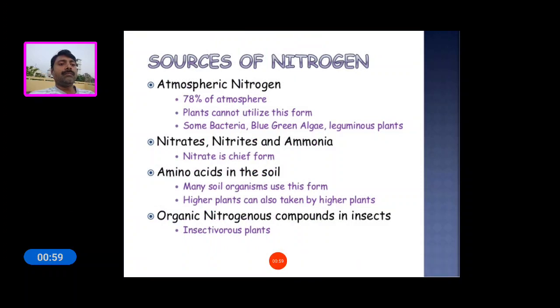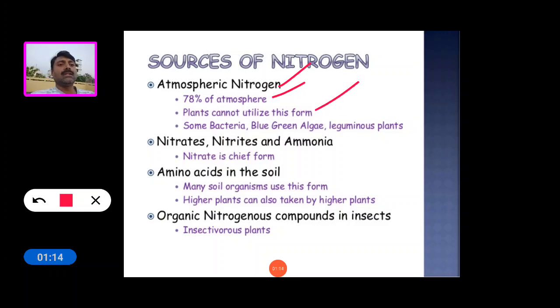Now see the nitrogen sources. In the atmosphere, 78% is atmospheric nitrogen. Plants cannot utilize this form, but some bacteria, blue-green algae, and leguminous plants utilize this atmospheric nitrogen.